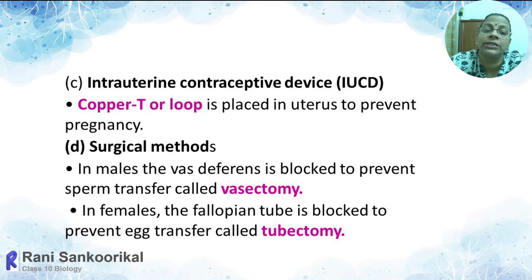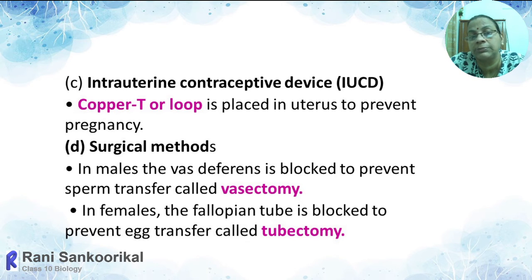It is called the surgical method. So in males, the vas deferens is either cut or tied to prevent the passage of sperm from the testis to the penis. The semen formation will take place, but the semen will be devoid of sperms because the sperm cannot travel.